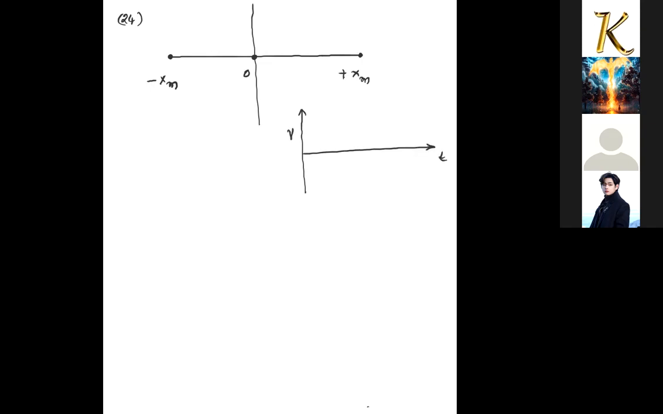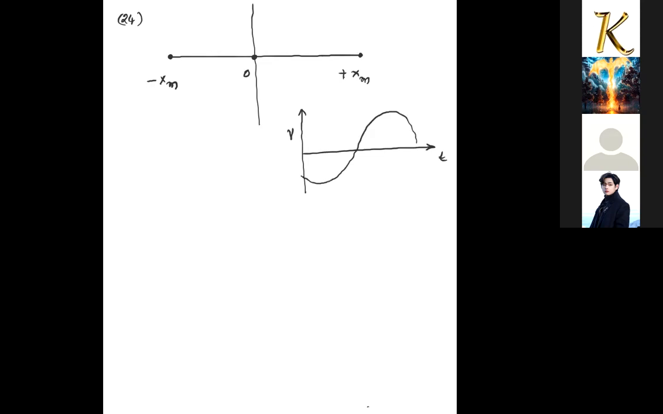A particle is executing simple harmonic motion between minus xm to plus xm. The situation is given like this, with a linear SHM. So this will be the negative extreme position, this is the origin, and this is the positive extreme position. One more piece of information is also given to you, that is the velocity time graph: how the velocity of the particle as a function of time is changing.